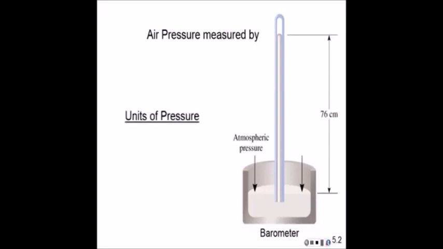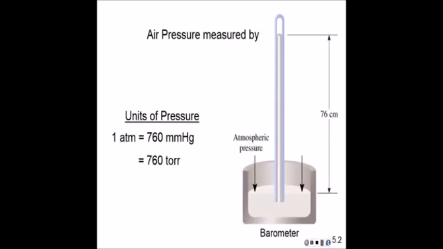Now the units of pressure that we're going to check out now, it's about 5 or 6 of them. And these are all what we call standard pressure, and they're all equal to each other. So the first one we have is an atmosphere. That's our largest pressure unit. So 1 atmosphere is equal to 760 millimeters of mercury. That's also equal to 760 torr.